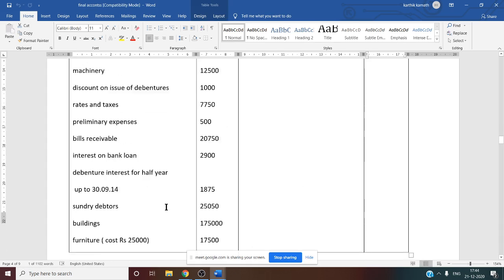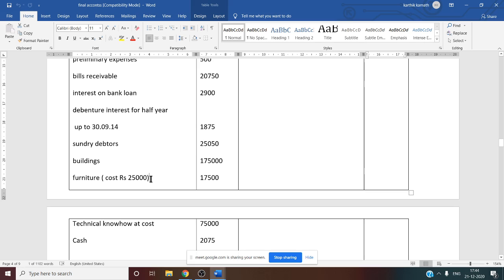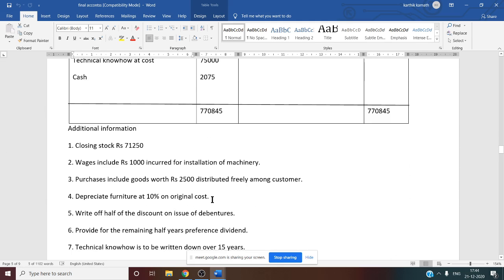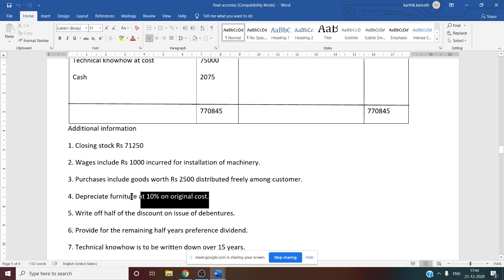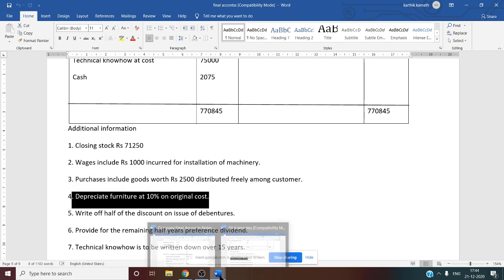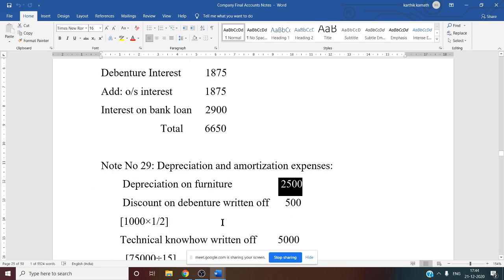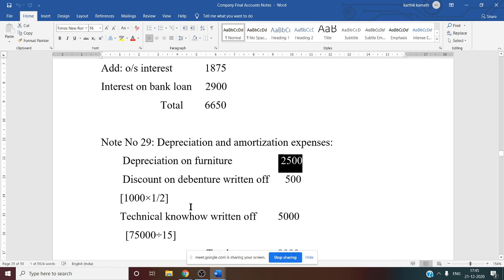That is, we want the original cost of furniture. See this in the trial balance, they have given furniture cost is 25,000. So on this 25,000 we have to take the depreciation percentage that is given in the adjustment. See this, 25,000 into 10%. So depreciation on furniture is 2,500. Now this is clear. Then next, the return information is given in the adjustment.